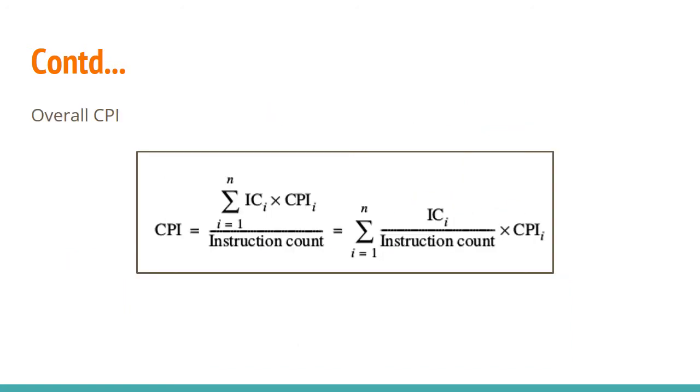And you can also evaluate the overall CPI using this method. The summation of IC into CPI is actually what? The capital C. The summation of IC into CPI divided by instruction count will again give you what? The overall CPI. So this is also another method for evaluating the CPI.